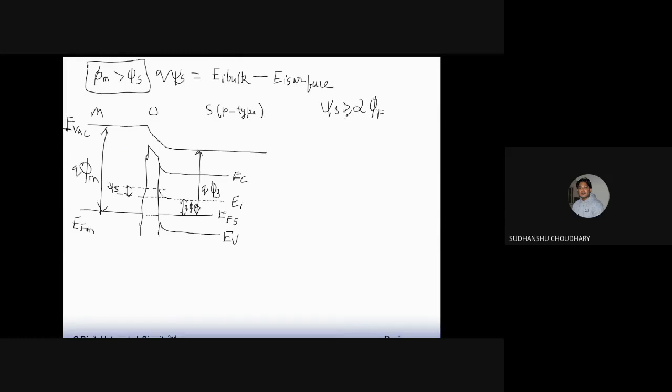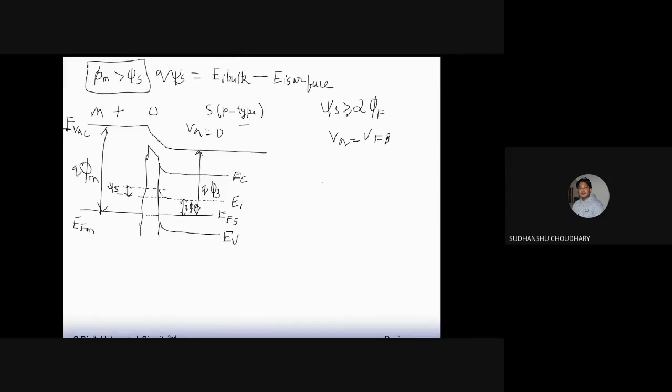Now let us try to apply a Vg here. In this case, my Vg is 0. Now let us apply Vg equal to the flat band voltage. In flat band, all these bands will become flat. I'm applying a positive bias, positive at the MOS side and negative at the source side. So the energy level of the metal will be pushed down, and the energy levels of the semiconductor side will be pushed up when you apply a positive bias, VGS plus and minus in this way.